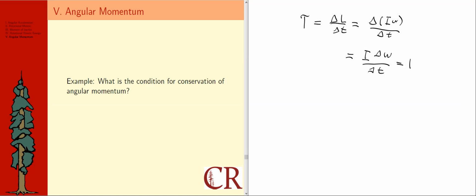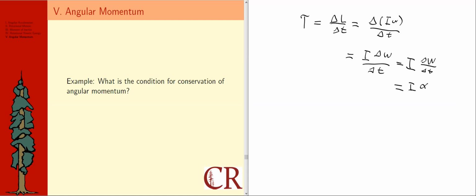But I could rearrange things a little bit here and just put the two delta things in their own ratio. I think that's mathematically legal to do. But delta omega over delta t is really angular acceleration. Oh, and this is just Newton's second law for rotation. So this at least gives some credibility as to why this way of looking at angular momentum might be correct. It's also the way to answer this question.